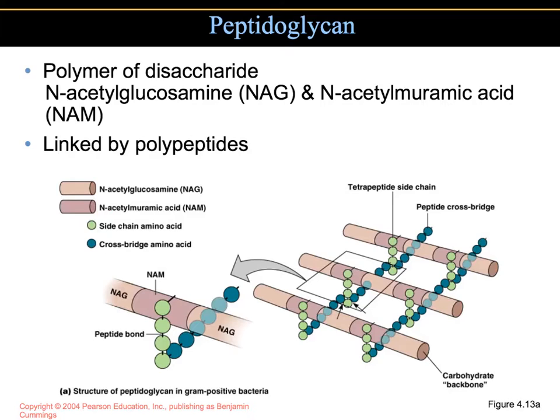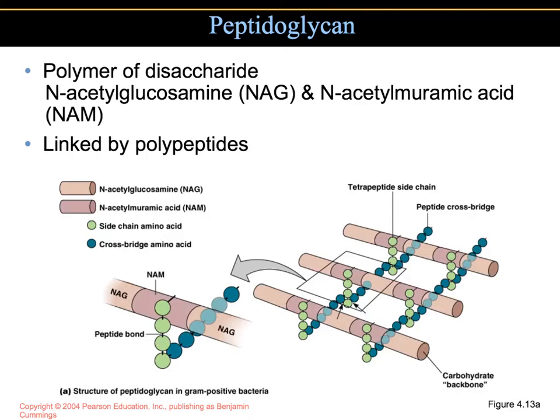Peptidoglycan consists of a repeating disaccharide attached by polypeptides to form a lattice that surrounds and protects the cell. The disaccharide portion is made up of monosaccharides, and hopefully you can remember that from the biomolecule lecture. A disaccharide is 2 simple sugars put together. The monosaccharides in this case are what we call NAG, N-acetylglucosamine, and then we also have the NAM, which is N-acetylmuramic acid.